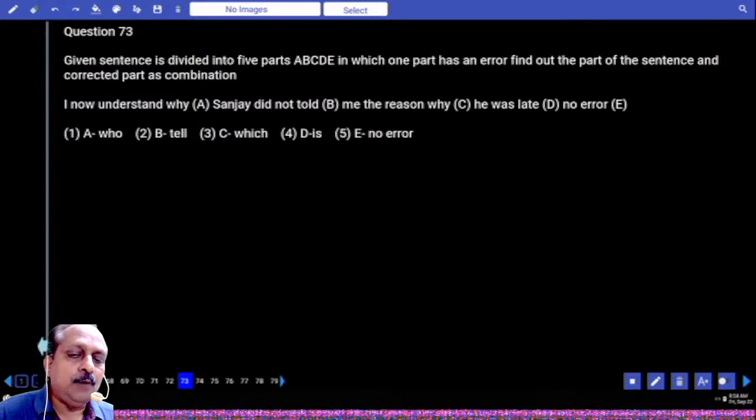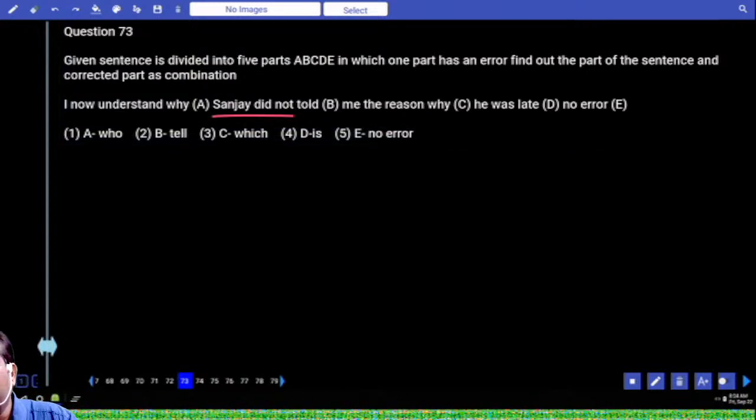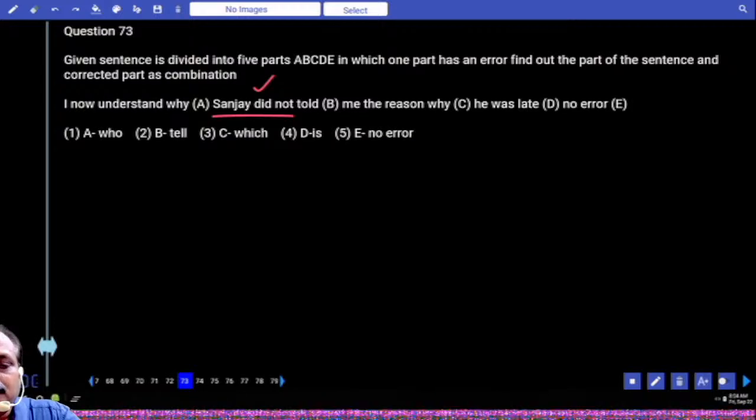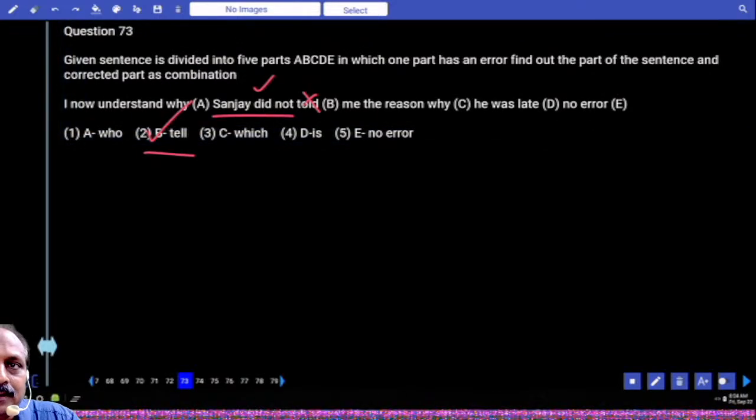I now understand why Sanjay did not. This is a common error. Past tense, interrogative and negative forms. Based on logical thinking, a lot of people think they have to use a past form of the verb. Past form of the verb goes with affirmative form. But in negative and interrogative, first verb, the past form. Second verb, bare infinitive. So what is the answer? Did not tell, not told.